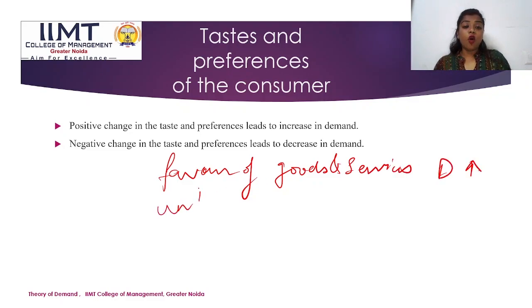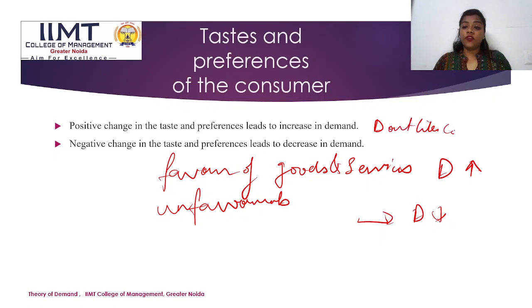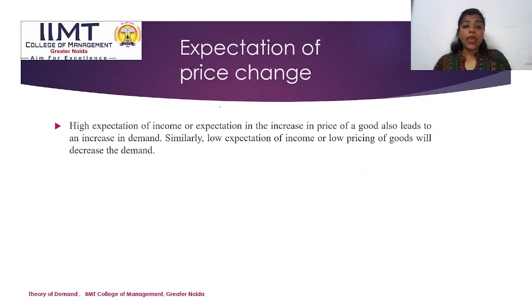And if they are unfavorable, then the demand will automatically decrease. Like if I don't like drinking coffee, the demand for coffee will decrease. But if I like tea, the demand for tea will increase. Now, expectation of price change.